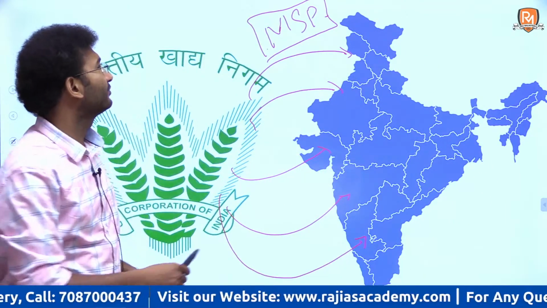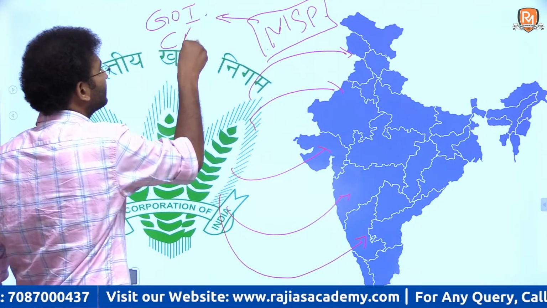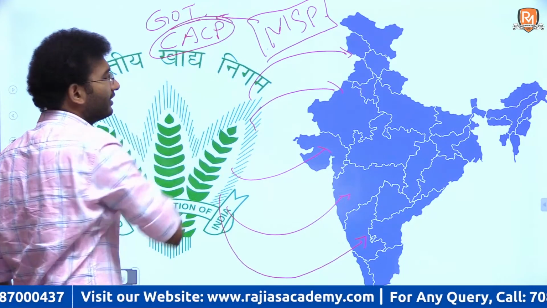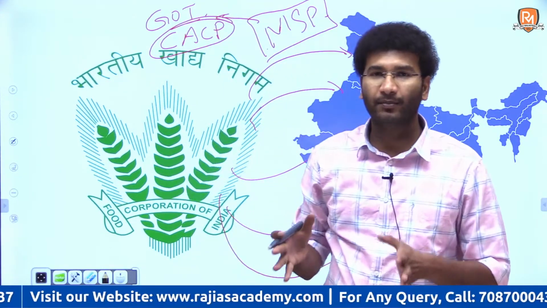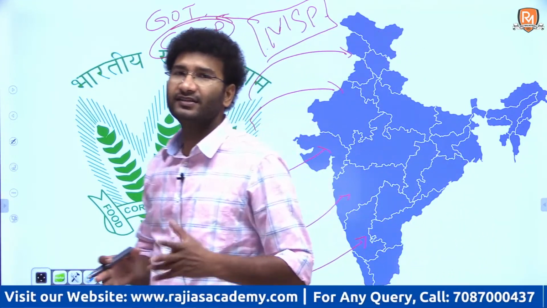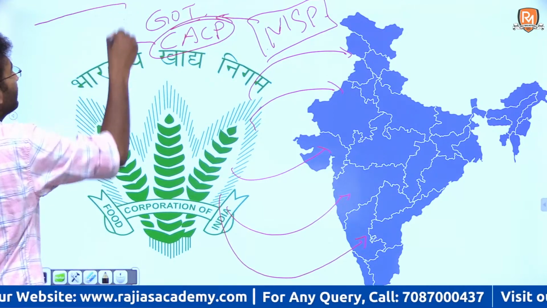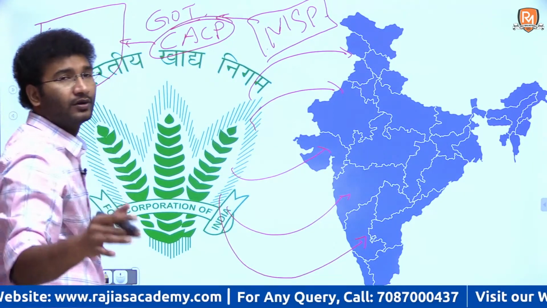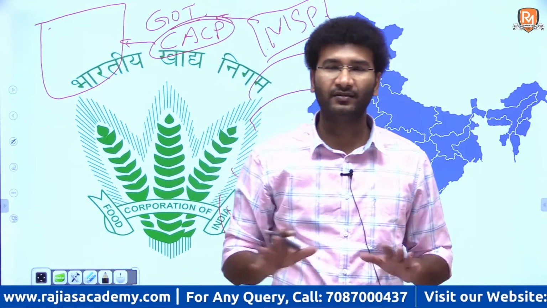Now who decides this minimum support price? It is the government of India under the CACP. This is a body which decides how much the minimum support price should be. It takes into consideration certain formulas. We need not enter into this particular domain, but I am just giving you that A2 plus FL is the formula which is being followed.